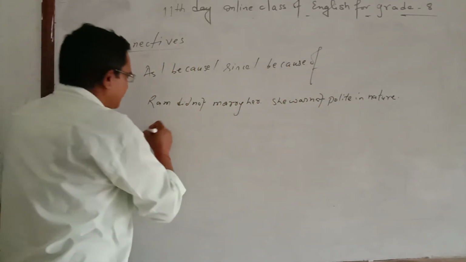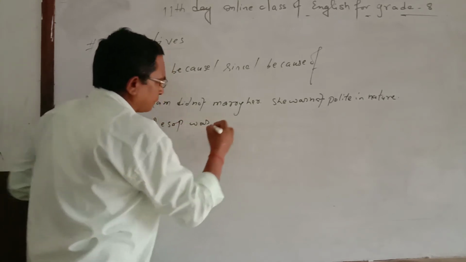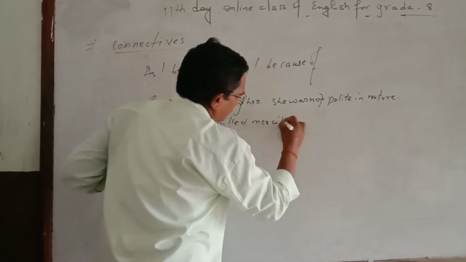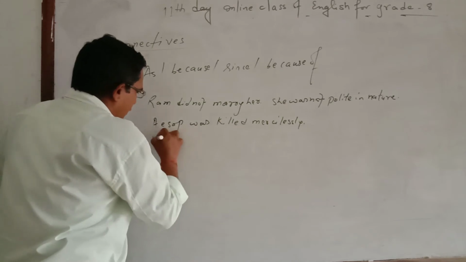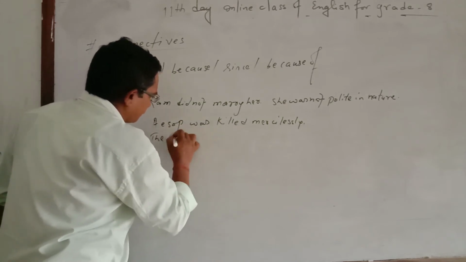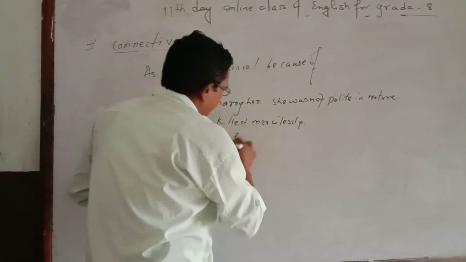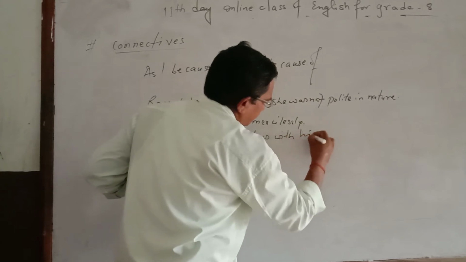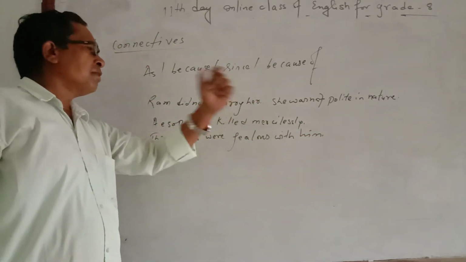Now the second example. Aesop was killed mercilessly.